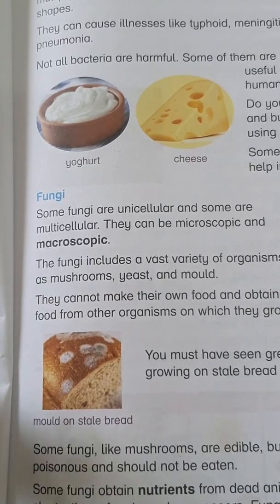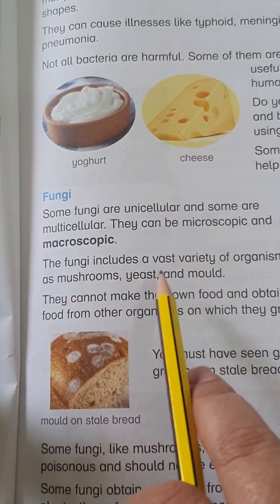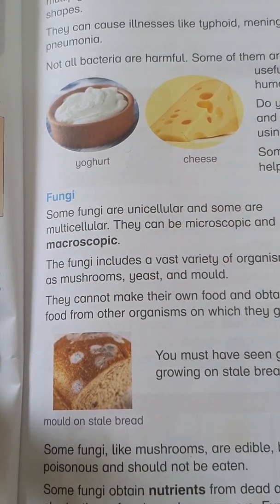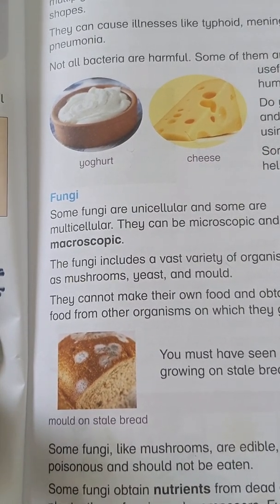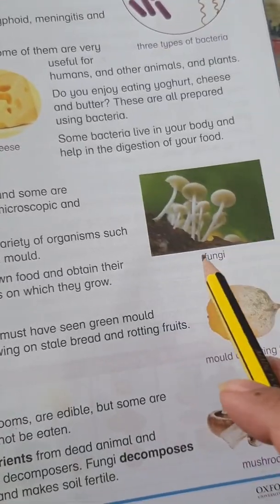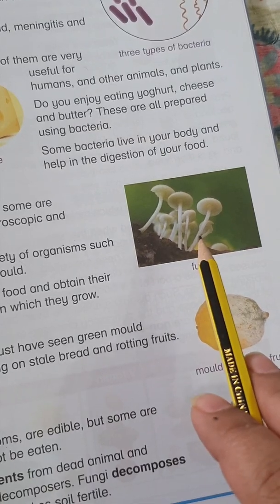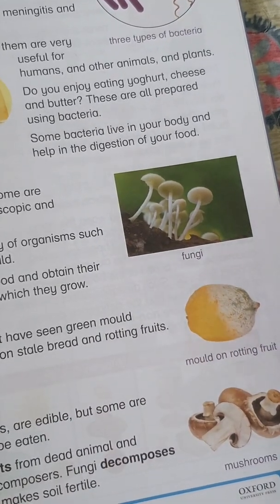Fungi include a vast variety of organisms such as mushrooms, yeast, and mold. Some categories we eat: mushrooms. Not all mushrooms are healthy, but the family name of mushrooms is fungi, or you can say the scientific name.